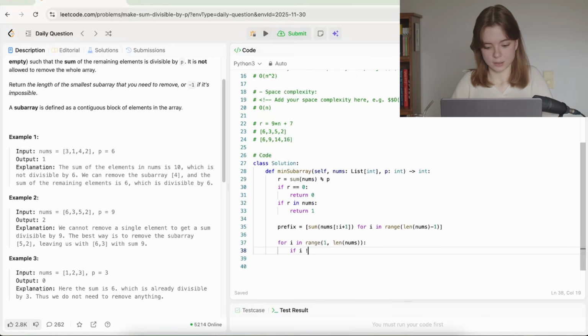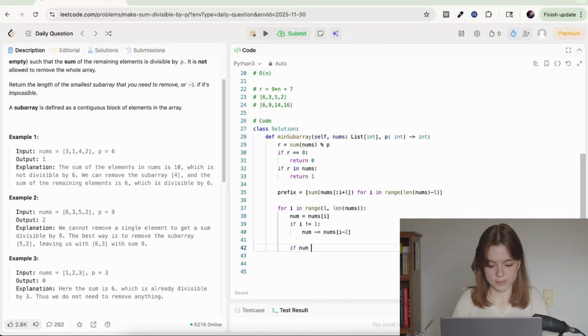If I is not equal to 1, then we want to go, oh, we can't reassign I because I is the index. We want to assign the number. So the number is nums I. If I is not 1, then num is actually going to subtract I minus 2 from it.